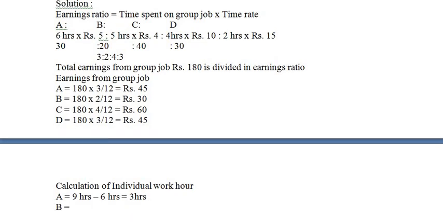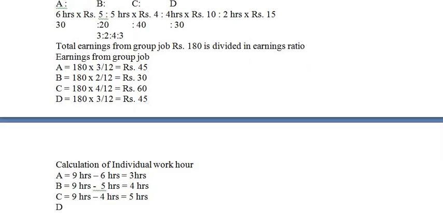The same thing we calculate for B also. Again their working hours is 9 hours minus, in group he has worked for 5 hours, which is equal to 4 hours. For C, again 9 hours minus 4 hours, which is equal to 5 hours.